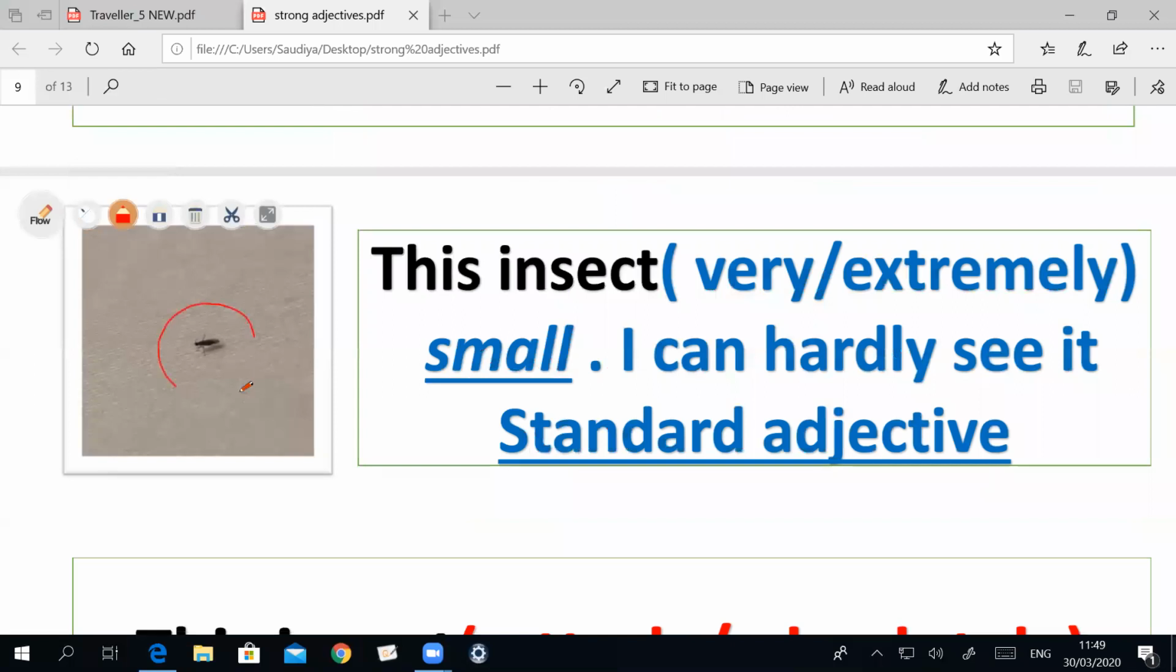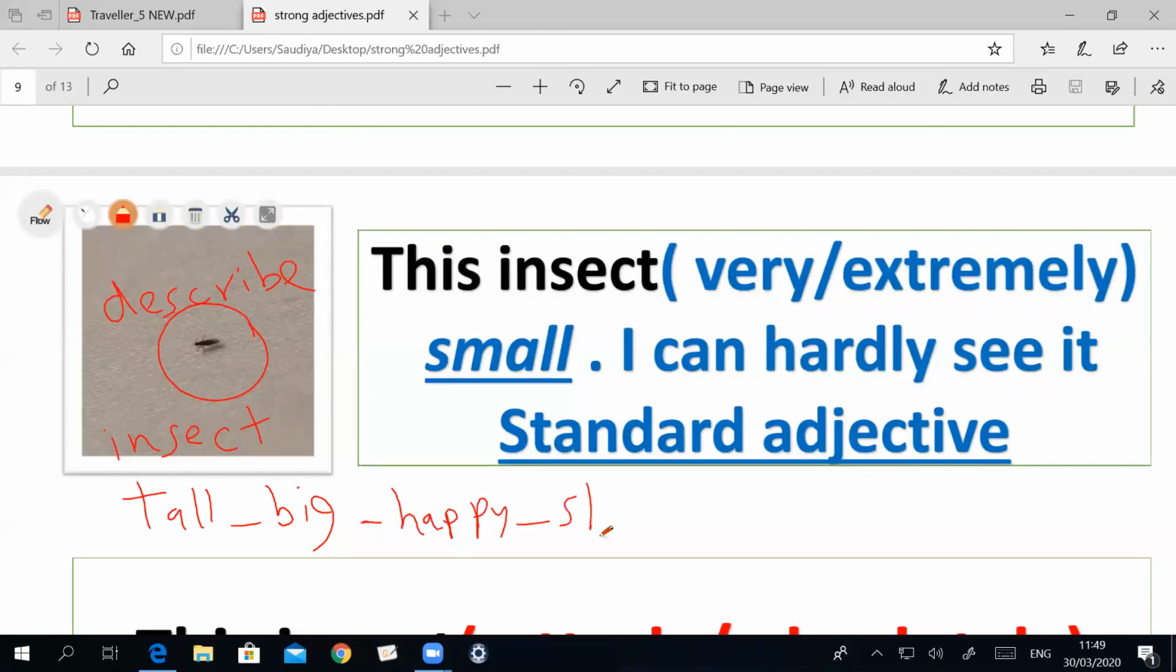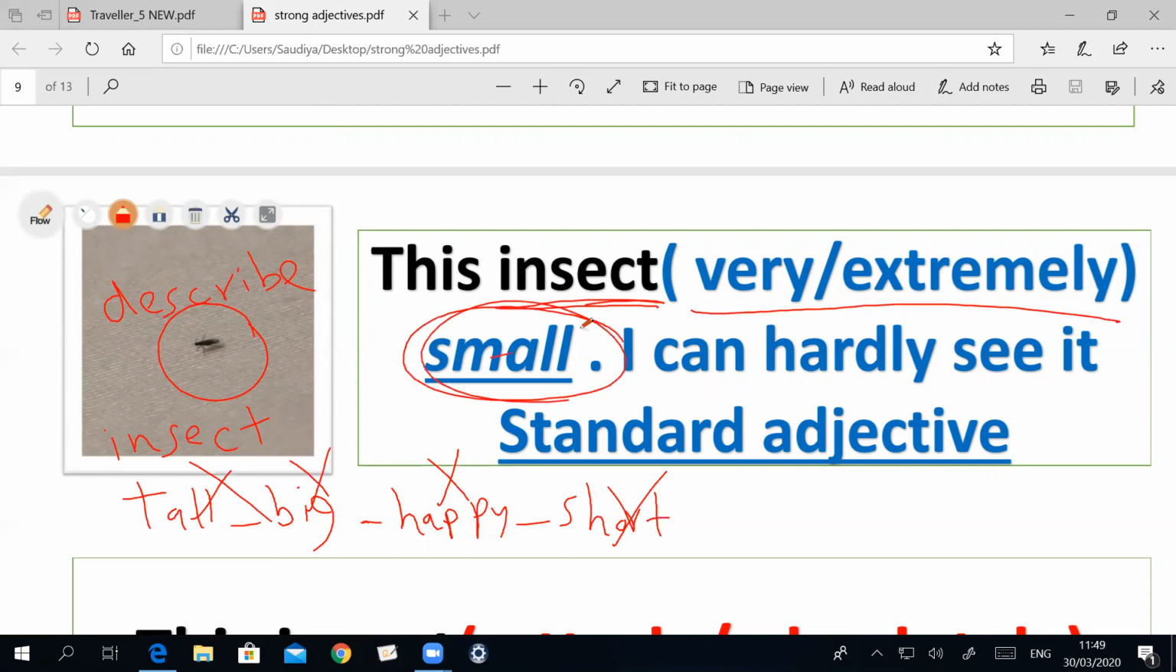What can you see? This is an insect. How can you describe it? Do you think it's tall? Do you think it's big? Do you think it's happy? Do you think it's short? Of course, you can't use any one of these. So how can you describe it? This insect is very or extremely small. I can hardly see it, so I can't see it clearly. The word small is an adjective, but what kind of adjective is it? Standard adjective. So we use very or extremely.